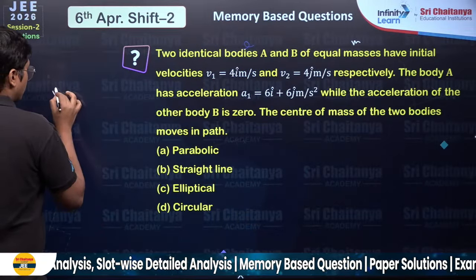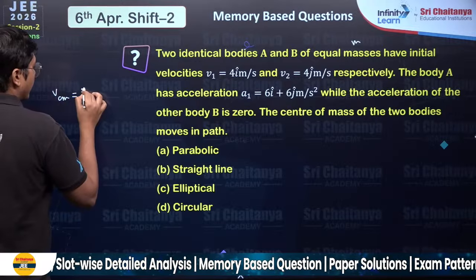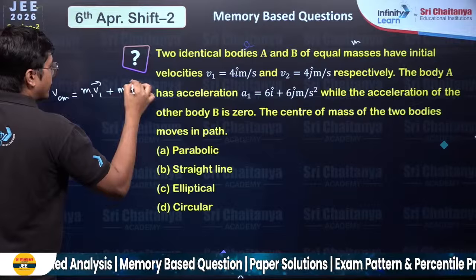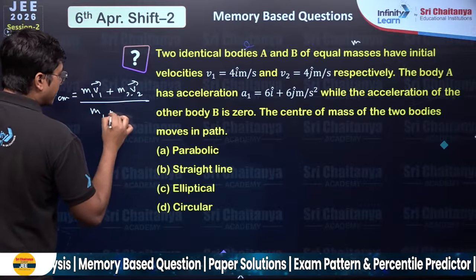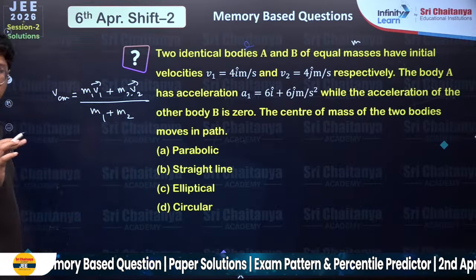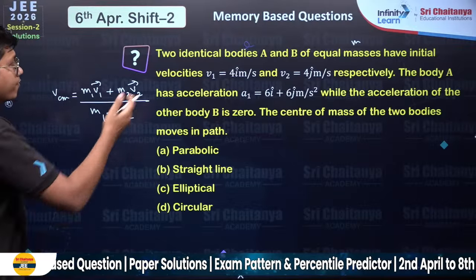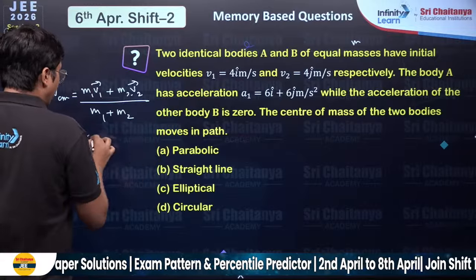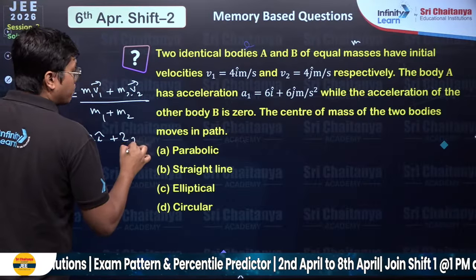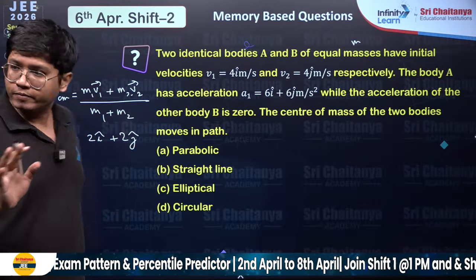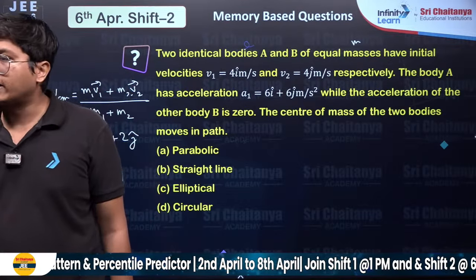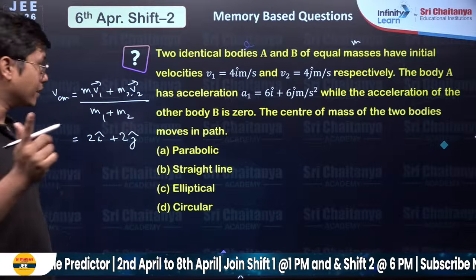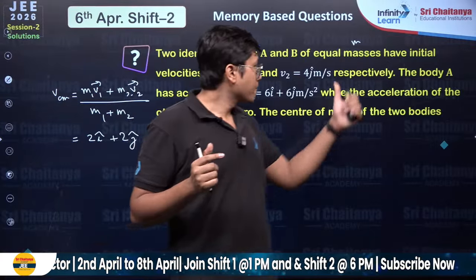So the velocity of the center of mass is m1 v1 vector plus m2 v2 vector, divided by m1 plus m2. This is the initial velocity, and if you put in m and m, you will get 2i cap plus 2j cap. That's why I said there's a high possibility of mistake over here.